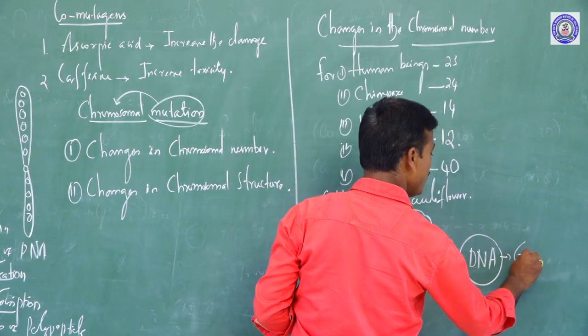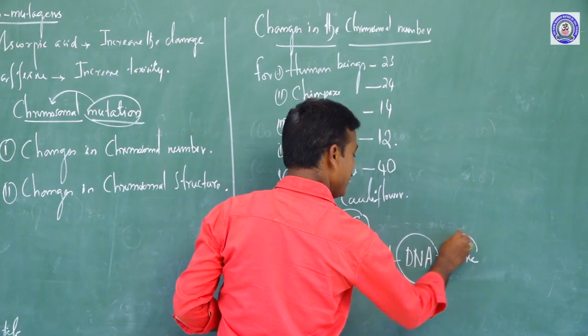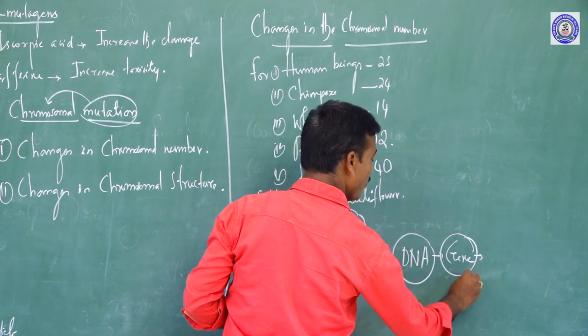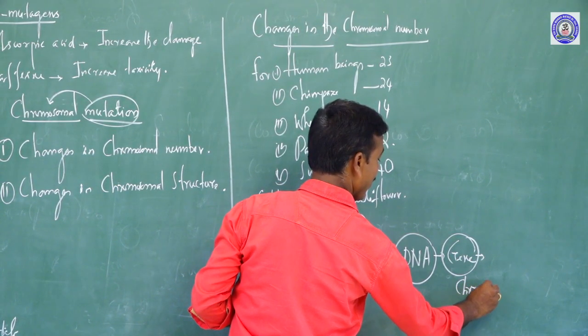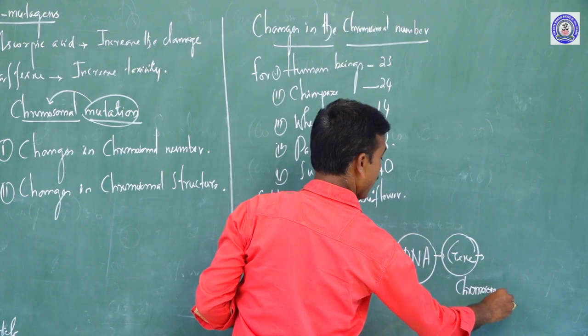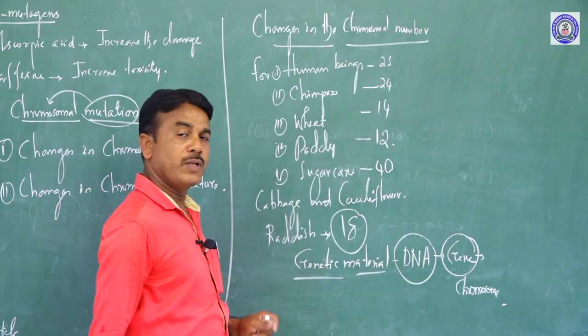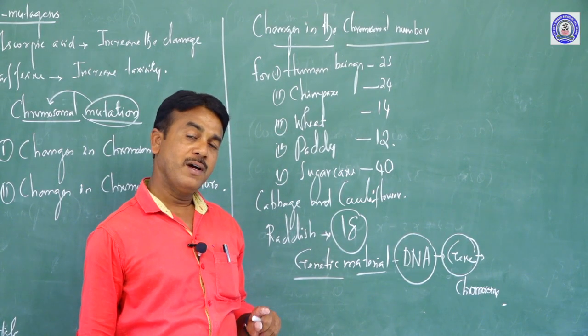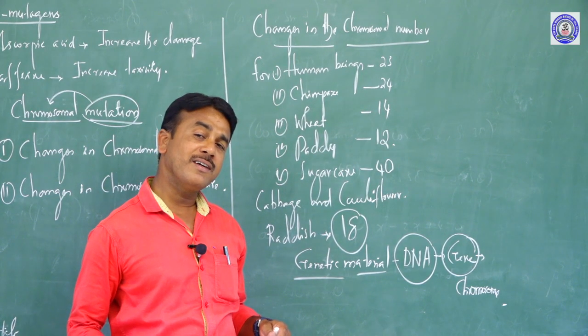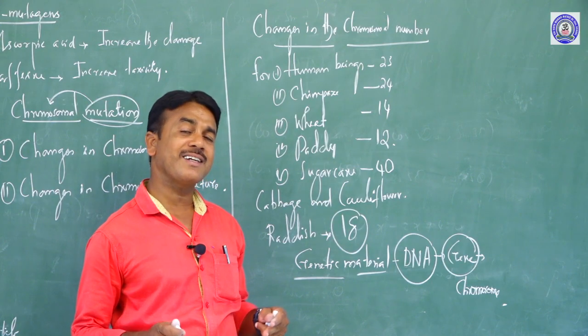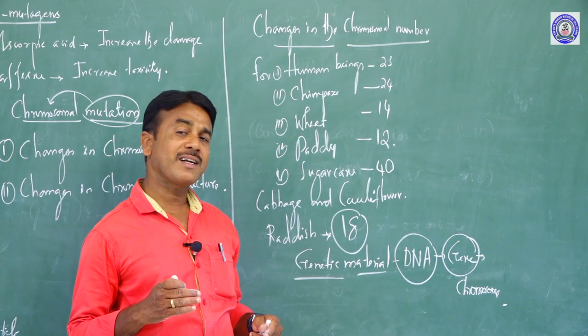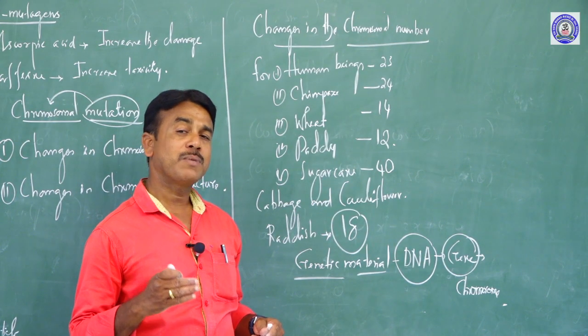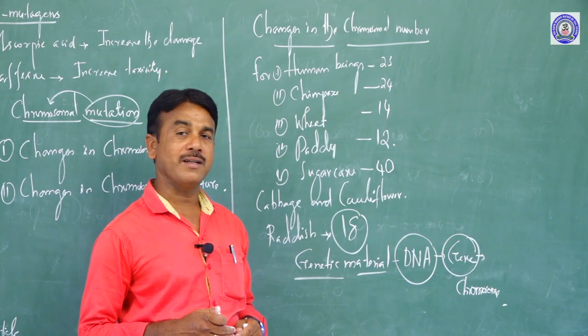DNA occurs in a gene. Where does the gene occur? In chromosomes. So the chromosome number is the same, but the character is not the same. The distinct characteristic feature is determined by the presence of genetic materials.